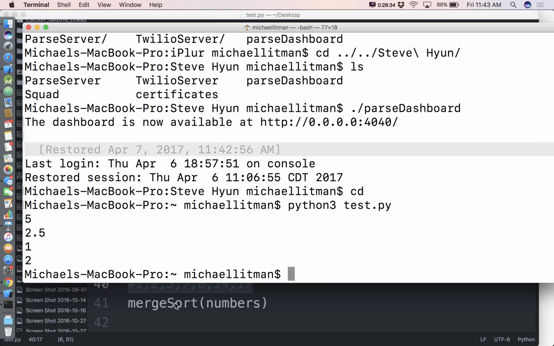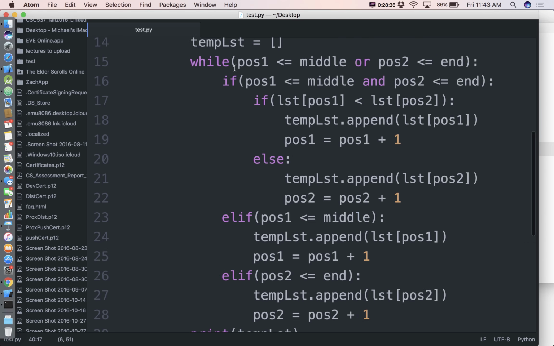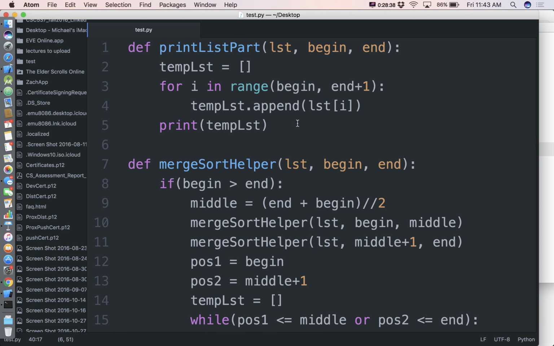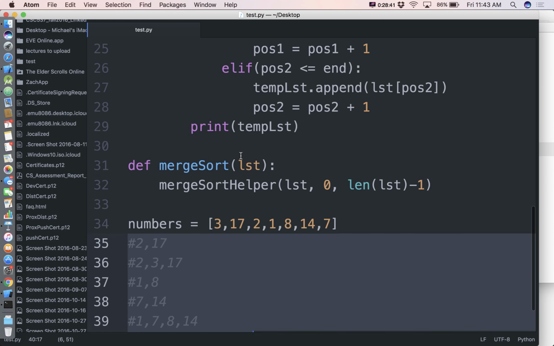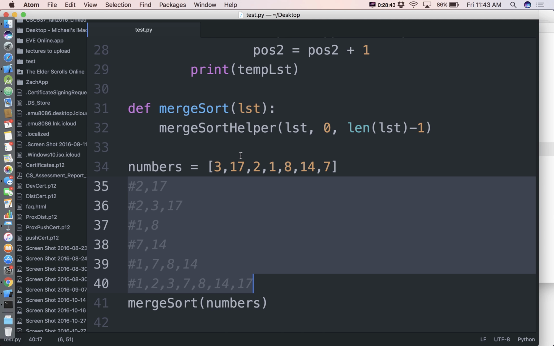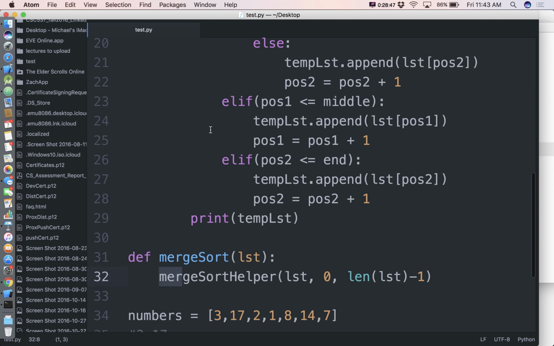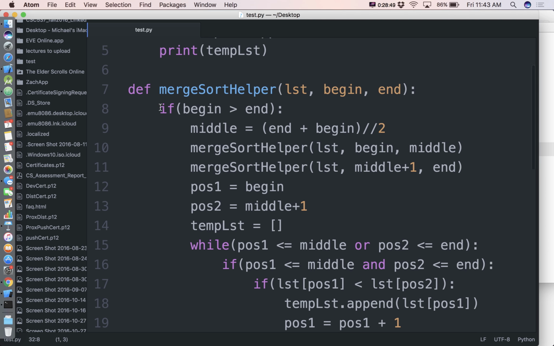Where am I getting 2.5? Is this test? That's test PY, isn't it? Merge sort, call that guy. Begin. Oh, begin will never be greater than end. I was testing you, you guys failed. So as long as begin is less than end, do some stuff.